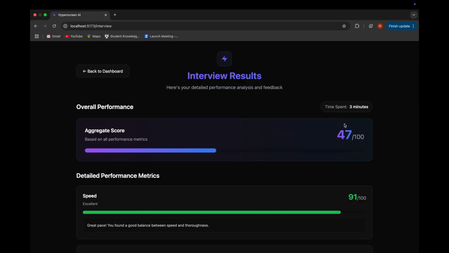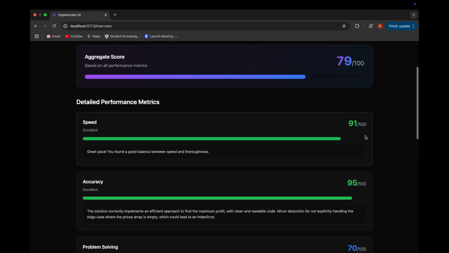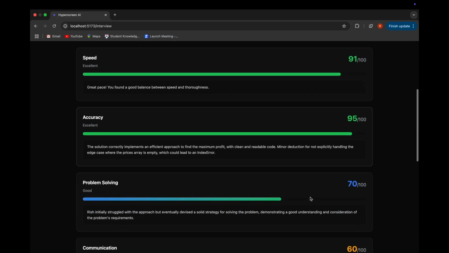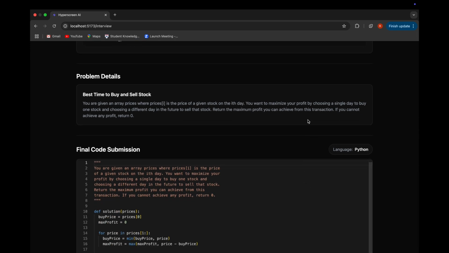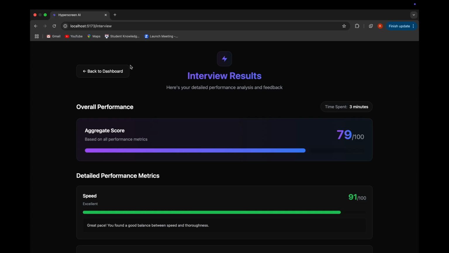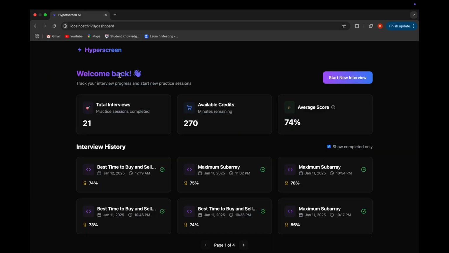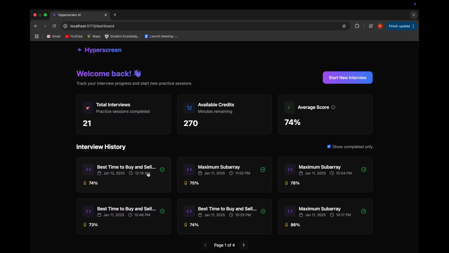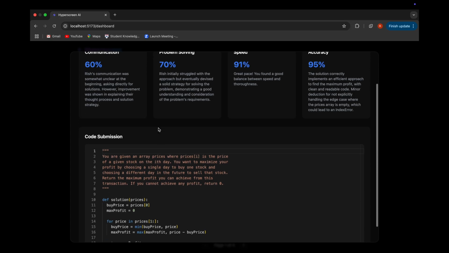Okay, so now that we've wrapped up the interview, we can see our results page. As you can see, I got a 79 out of 100. If I scroll down, you can see all the detailed performance metrics where I have my individual score as well as the feedback for each of the different categories. And if I scroll down to the bottom, I can see the problem that I solved as well as the final code that I submitted. So if we go back, we can go back to the dashboard. Over here, I can see the available credits I have remaining, how I can purchase more credits, and my interview history. And if I click here, you can see the same feedback that we saw on the previous screen and the same code.